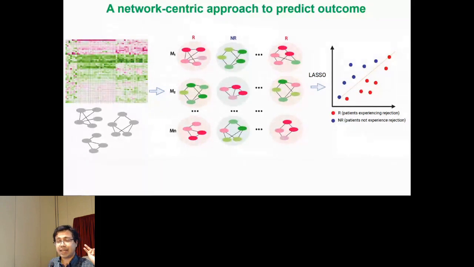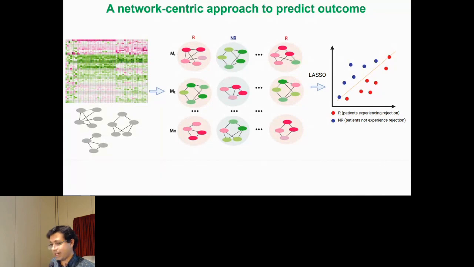The second is we have two levels of dimensionality reduction. The first level of dimensionality reduction is biologically inspired, where we are going from genes to modules based on the underlying structure of the protein-protein interaction network. And really, these genes are not independent. The protein products encoded by them are part of this underlying protein-protein interaction network. And then we have L1 regularization, which is statistical dimensionality reduction, and we are down selecting these modules.